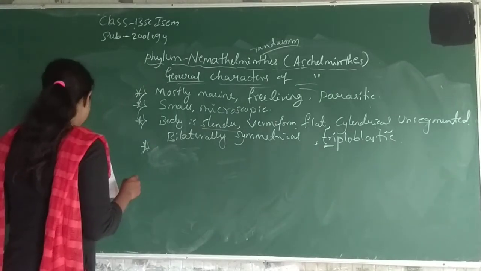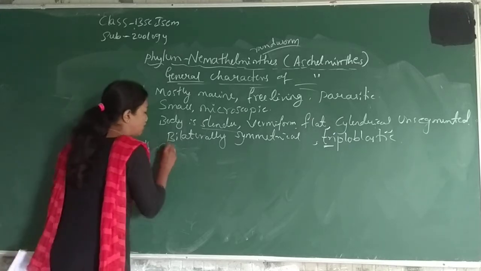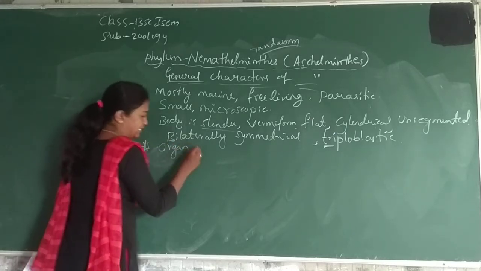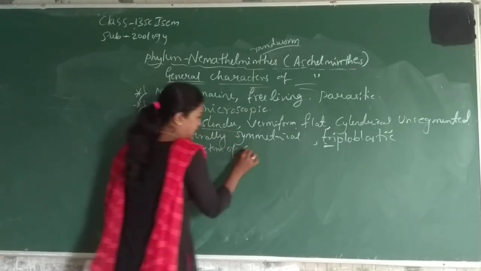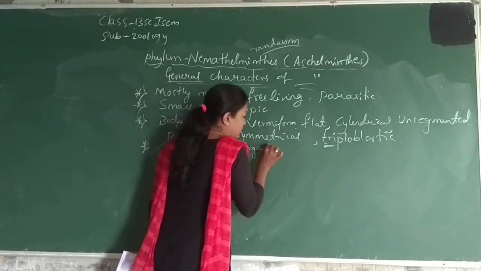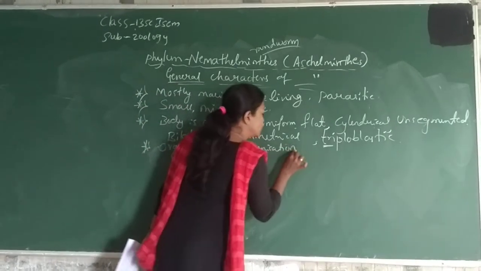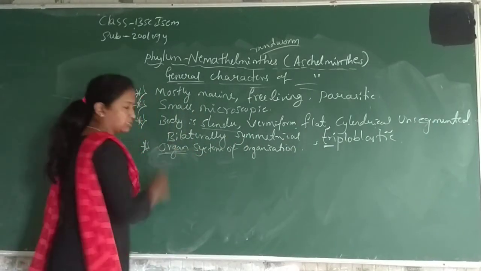The next one is that the organ system of organization is present. Here we have to see the organs.